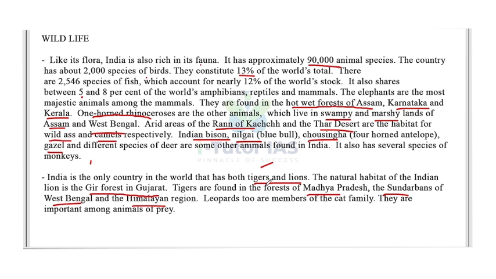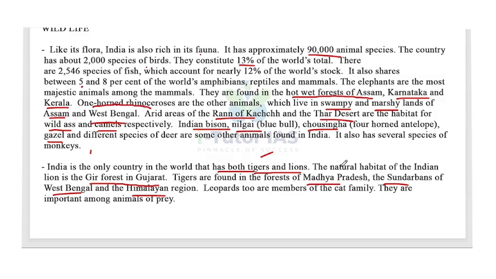Then the lions and tigers are only found in India. That is, India is the only country in the world that has both lions and tigers. The natural habitat of the Indian lion is the Gir forest, which is in Gujarat. And tigers are mainly found in Madhya Pradesh, the Sundarbans and the Himalayan region. Now moving forward,